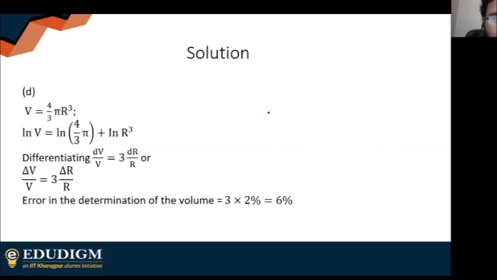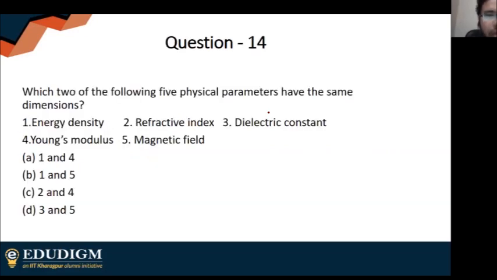Right, I'm going to move on to my next question. Which of the following 5 physical parameters have the same dimension? People are saying 1 and 4, energy density and Young's modulus.